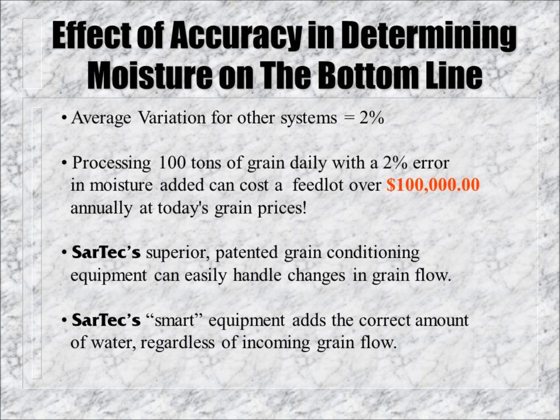Using the measured average variation for the other conditioning systems of 2% from the previous graph, one can calculate out the potential loss to the processing facility. If a facility is processing 100 tons per day and using a grain price of $3.90 per bushel, the potential loss to the facility is over $100,000 per year. By using SarTec's grain conditioning system and SarTemp SG, one can reduce this moisture variation and eliminate this loss.